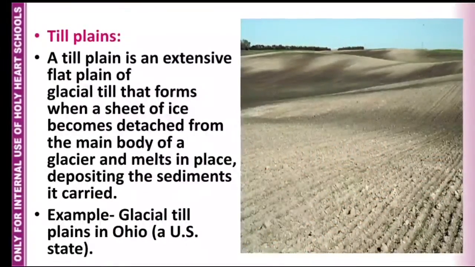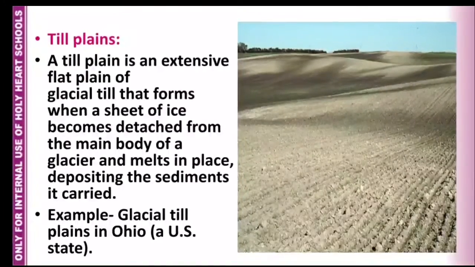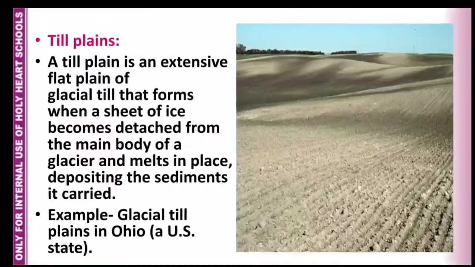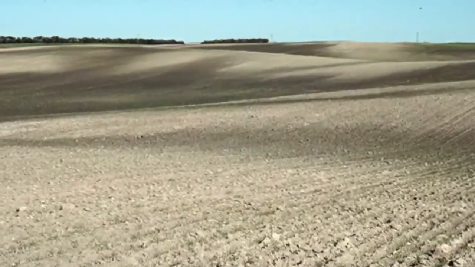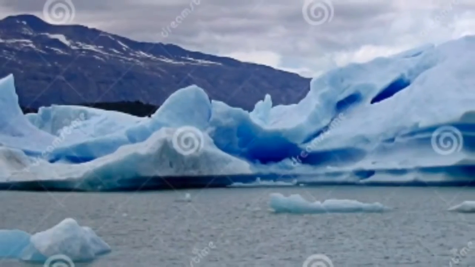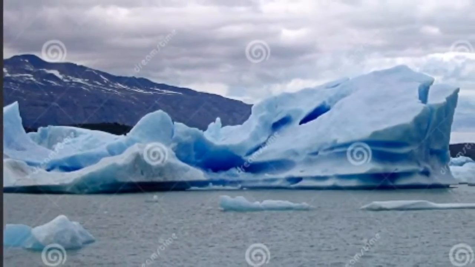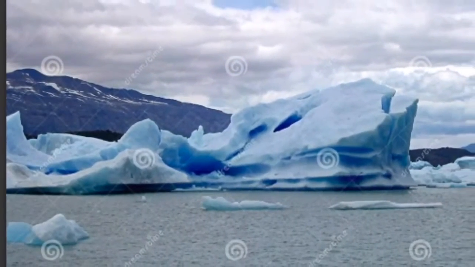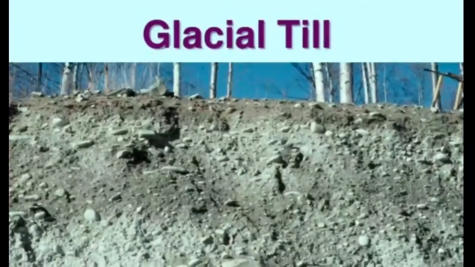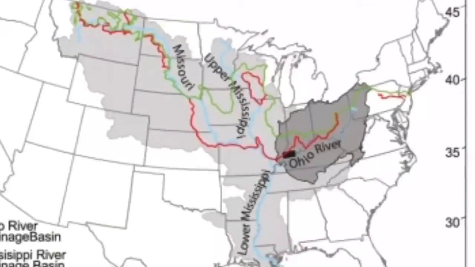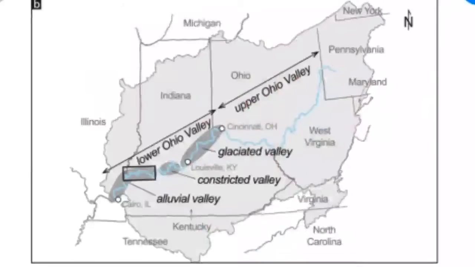The next term is till plains. A till plain is an extensive flat plain of glacier till. Till actually means rocks and boulders that form when a sheet of ice becomes detached from the main body of a glacier and melts in place, depositing the sediments it carried. Example, glacial till plains in Ohio. It is a state in US.